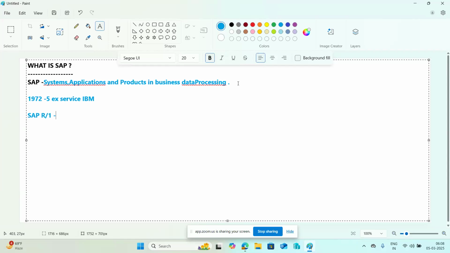After the SAP R1 architecture, they released the R2 architecture, then the R3 architecture, and now the S4 architecture, the S4 HANA systems.